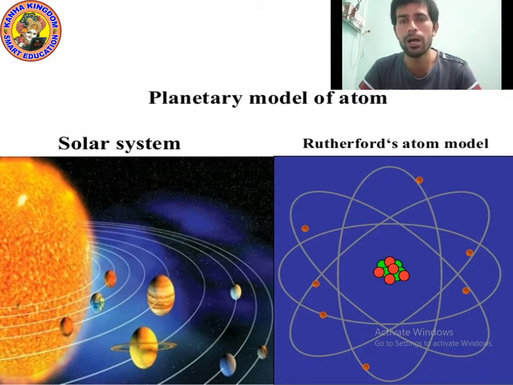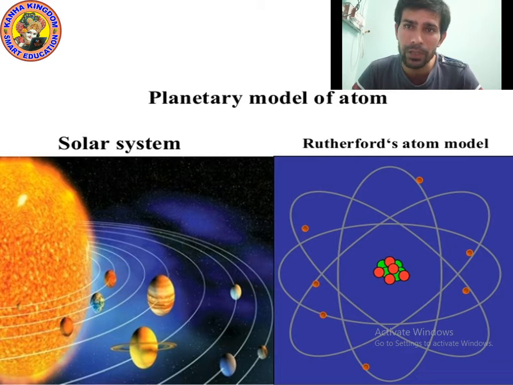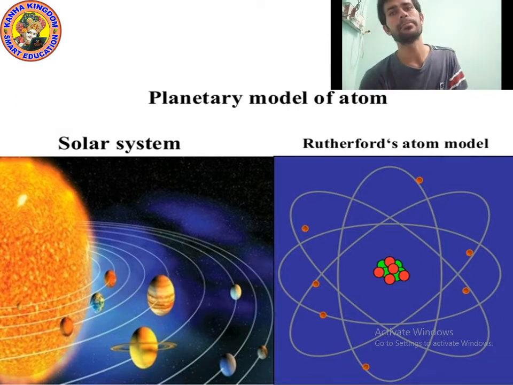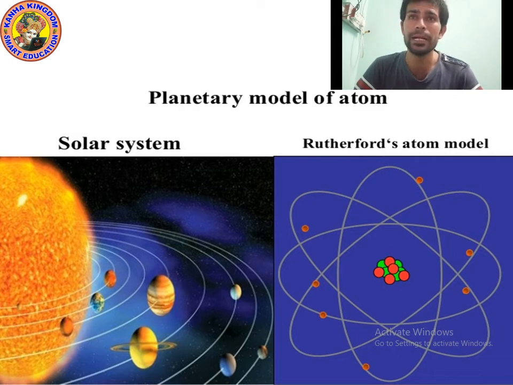All the planets, Mercury, Venus, Earth, Mars, Jupiter, Saturn, Uranus, Neptune, revolve in a fixed path. The path is known as orbit. And the shape of atom given by Rutherford is similar to the shape of the solar system.